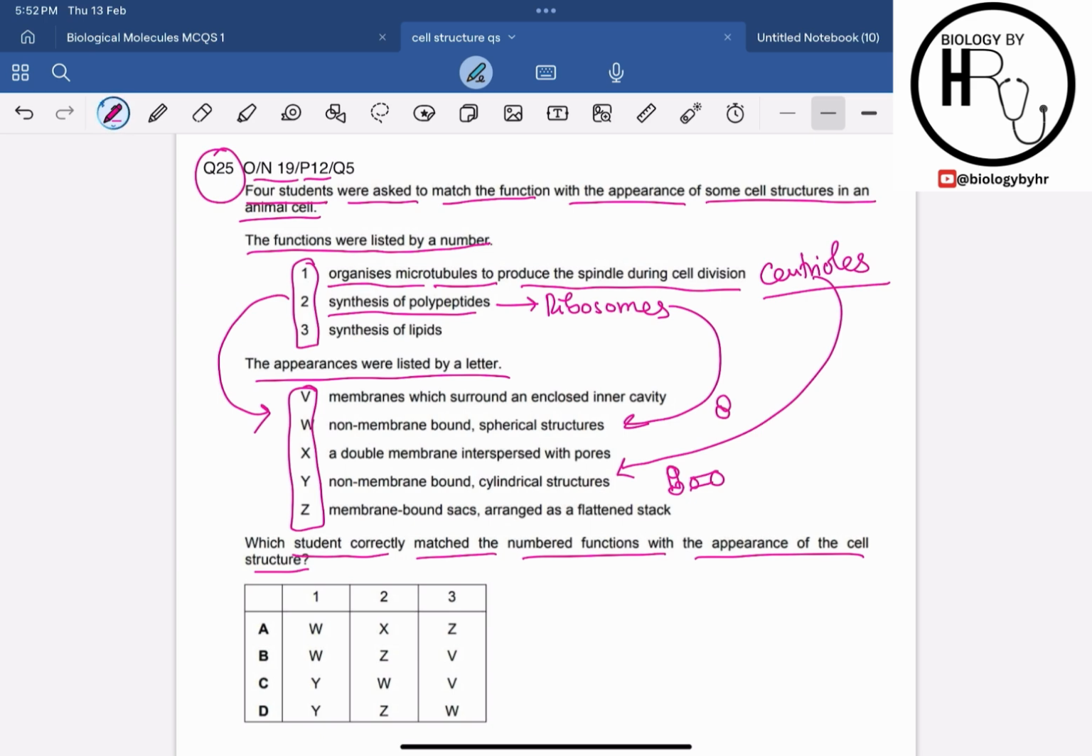And then the synthesis of lipids takes place in the SER, right? And the SER is the membrane which surrounds an enclosed inner cavity. It is the SER over here. So hence the correct answer to this MCQ must be, for 1 it is option Y, right? For 2 it is W, and for 3 it is V, right? So hence the correct answer for this MCQ is option C over here.